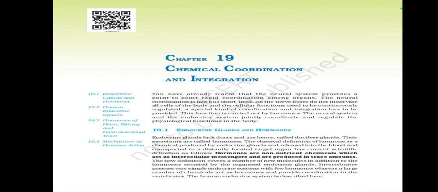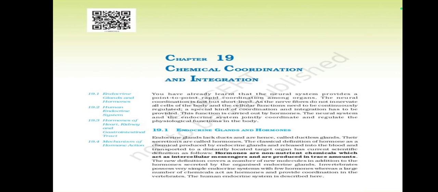The current scientific definition is as follows: hormones are non-nutrient chemicals which act as intercellular messengers and are produced in trace amounts. The new definition covers a number of new molecules in addition to the hormones secreted by the organized endocrine glands.